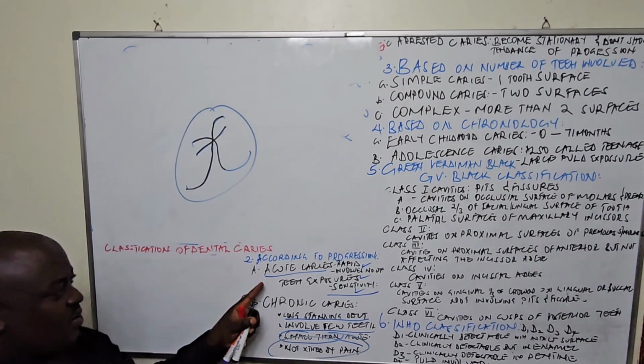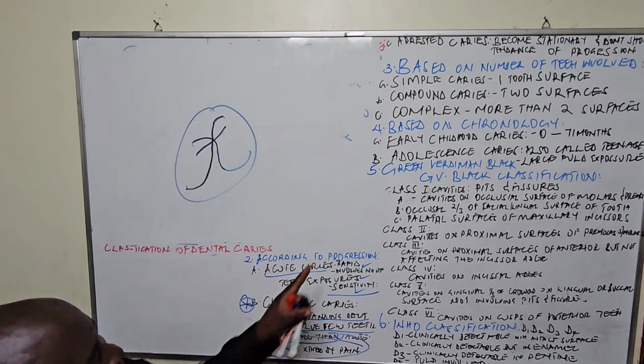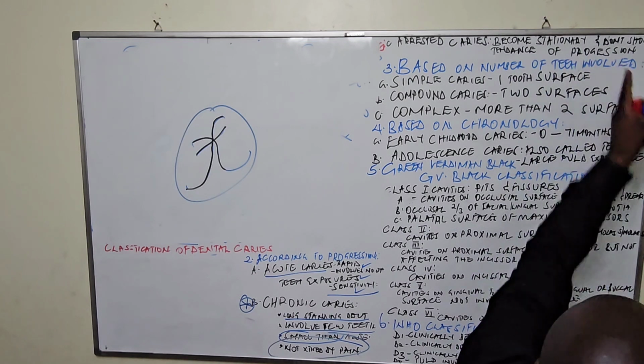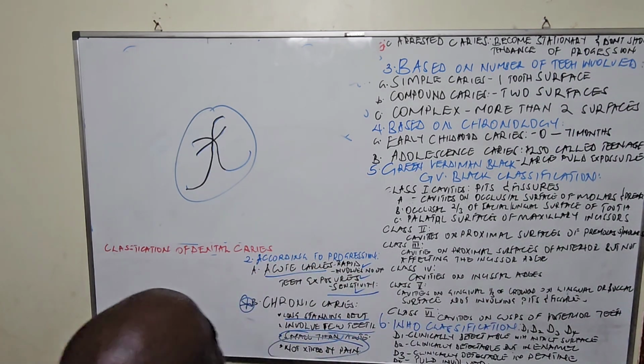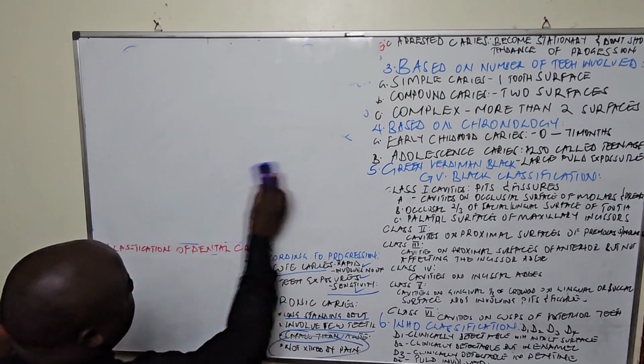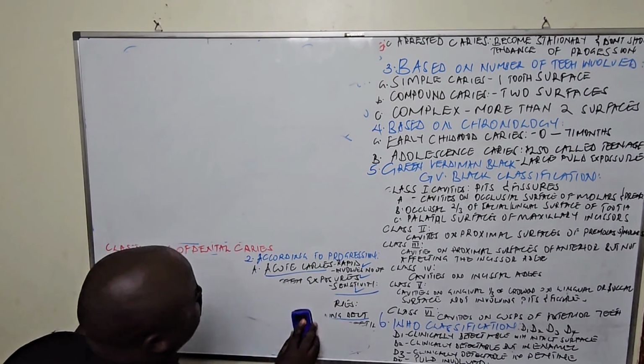So we have acute, chronic, and arrested caries. They became stationary and do not show any sign of progression. So that is another classification, according to progression.